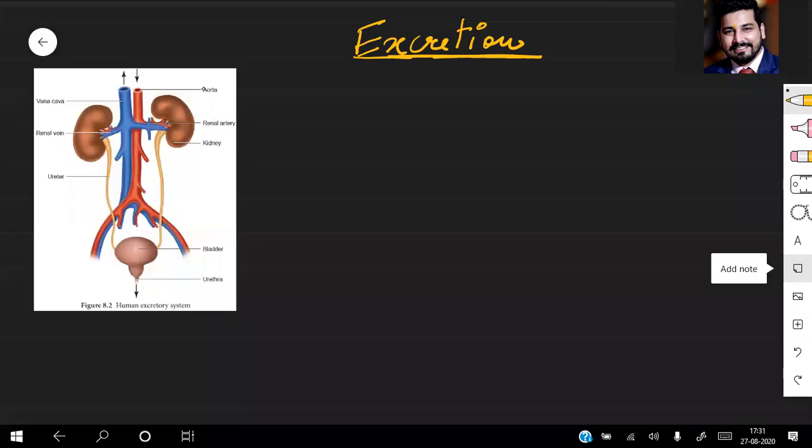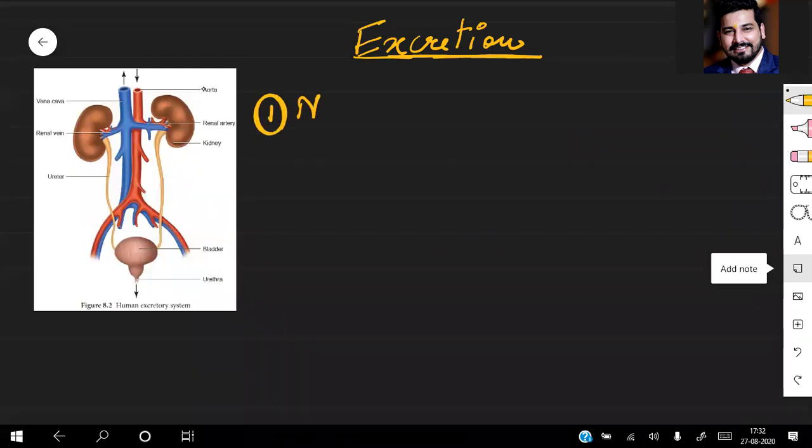First of all, when we talk about excretion, excretion is a process in which an organism removes the waste product or the harmful products which are not required by the body. If these substances are retained in the body, it will cause harmful effect to the organism, the animal or the plant which is having that waste. So first, excretion. What is the purpose of excretion?